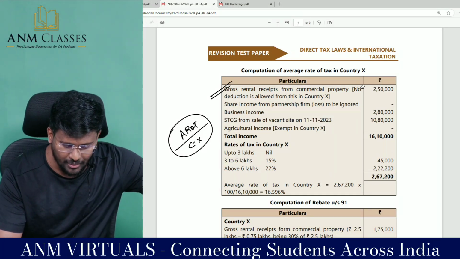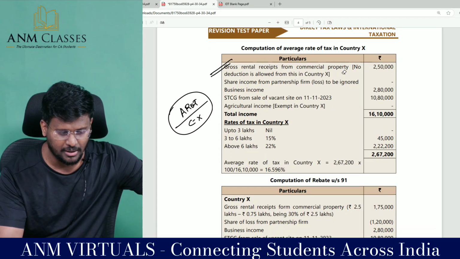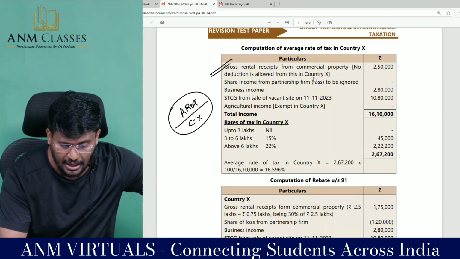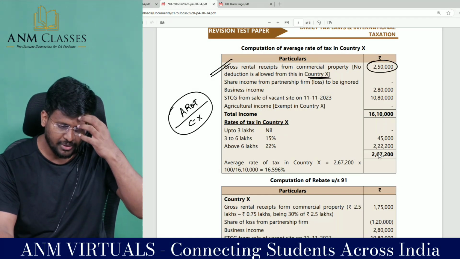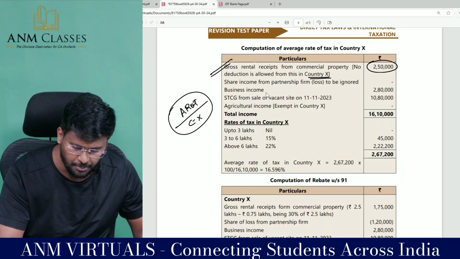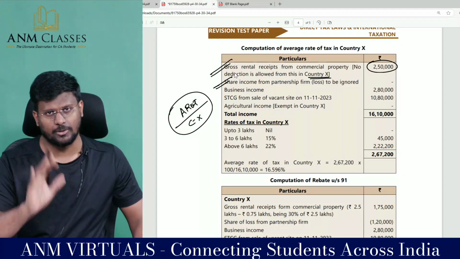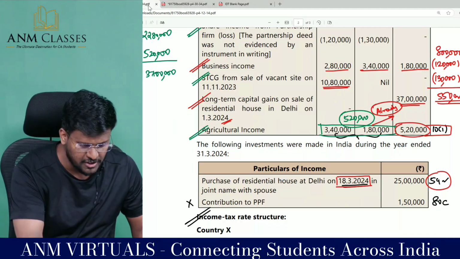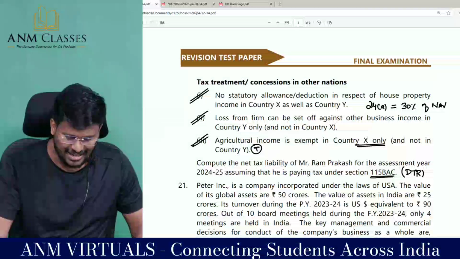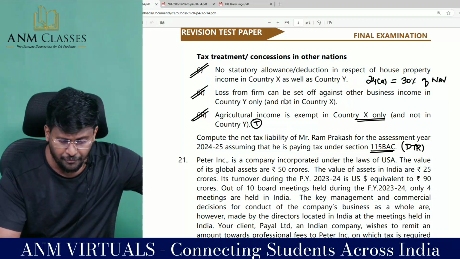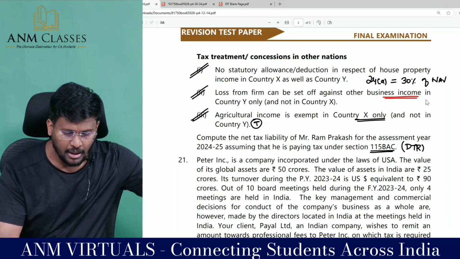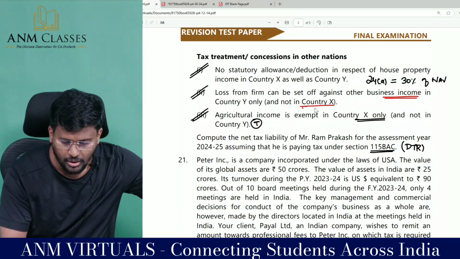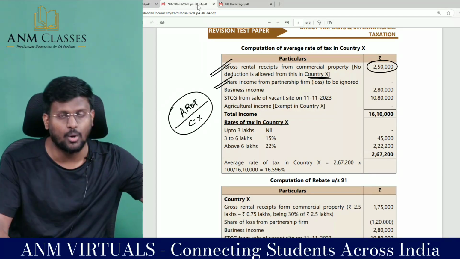So gross rental receipts from commercial property, no deduction is allowed from this in country X. So the entire 2,50,000 is taxable. Share income from partnership loss is to be ignored because they have specifically told in the question regarding the loss, that loss from firm can be set off against other business income in country Y only and not in country X. So country X won't allow it.